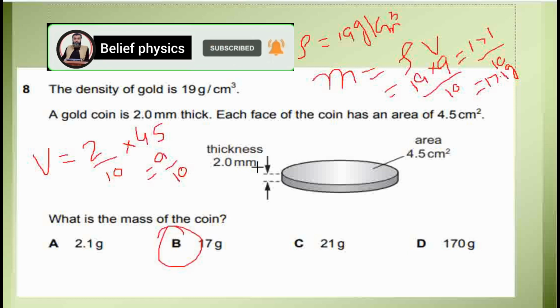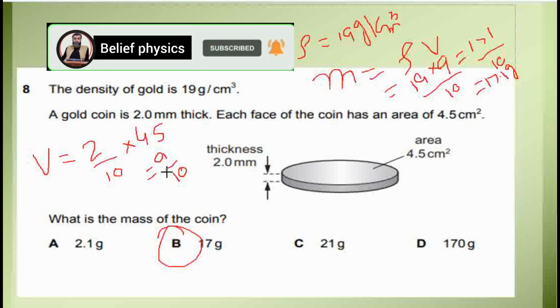I repeat for you. Density was given as 19 gram per centimeter cube. We have to find the mass. Mass is equal to density into volume, and the volume is of a cylindrical shape. Volume is equal to base area into height. Base area is 4.5 and height was 2 millimeter. We convert it into centimeter, 2 over 10. So 2 over 10 into 4.5 is 9 over 10. We multiply 19 with 9 over 10 to get 171 over 10, which gives 17.1 grams. 17 gram is approximately closest to our calculation. So B is the correct option for this question.